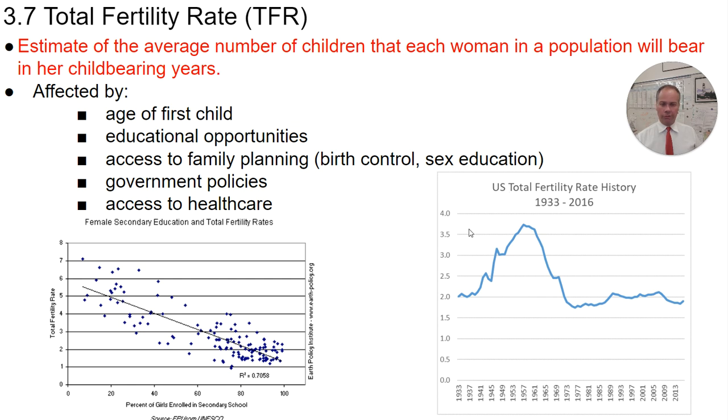Here's a graph of the U.S. total fertility rate over the last 90 years or so. We can see this peak is the baby boom, the post-war baby boom, when total fertility rate went very high and has since declined and is under replacement level fertility in the United States right now.